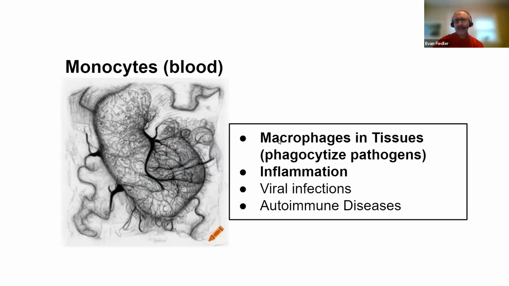We're looking in the notes at what happens when they go into tissues. They transform into macrophages. They phagocytize pathogens. Remember, phage is to eat. Eating those, they're increased in inflammation, also in autoimmune diseases and in viral infections. Let's try it without the notes.